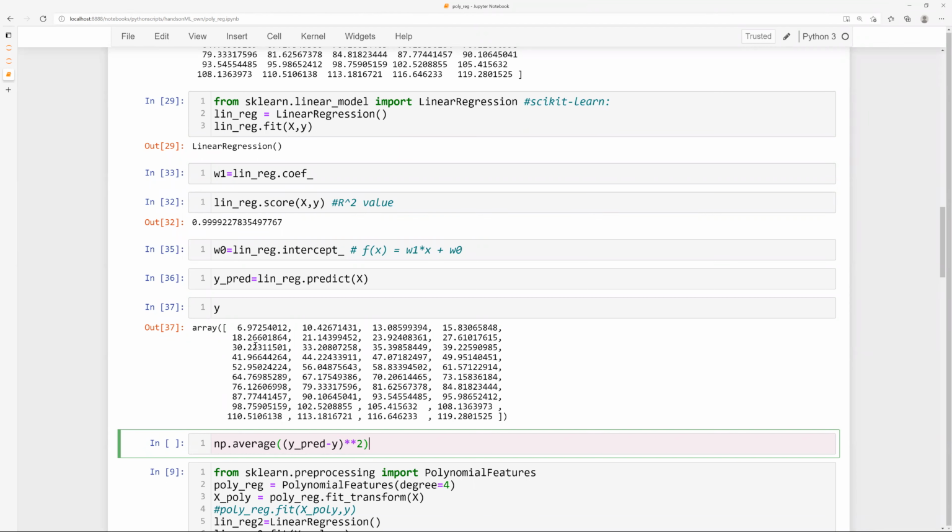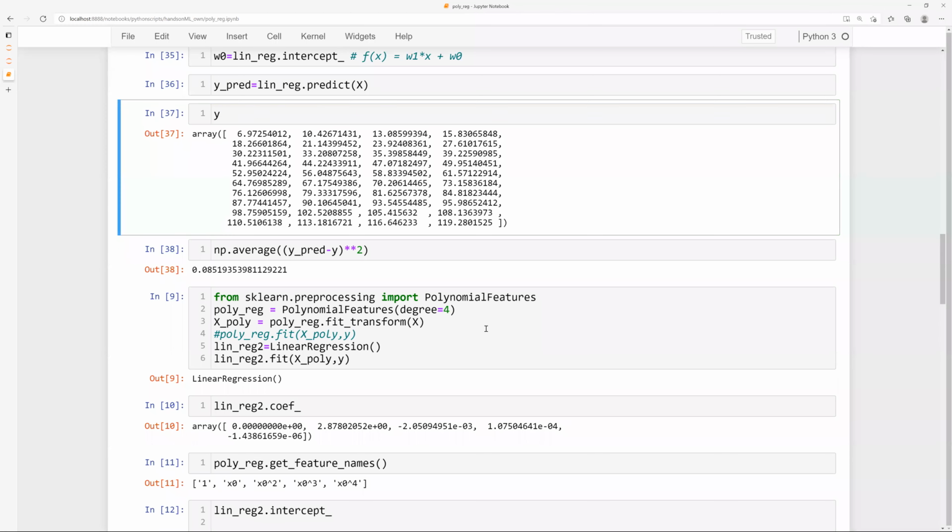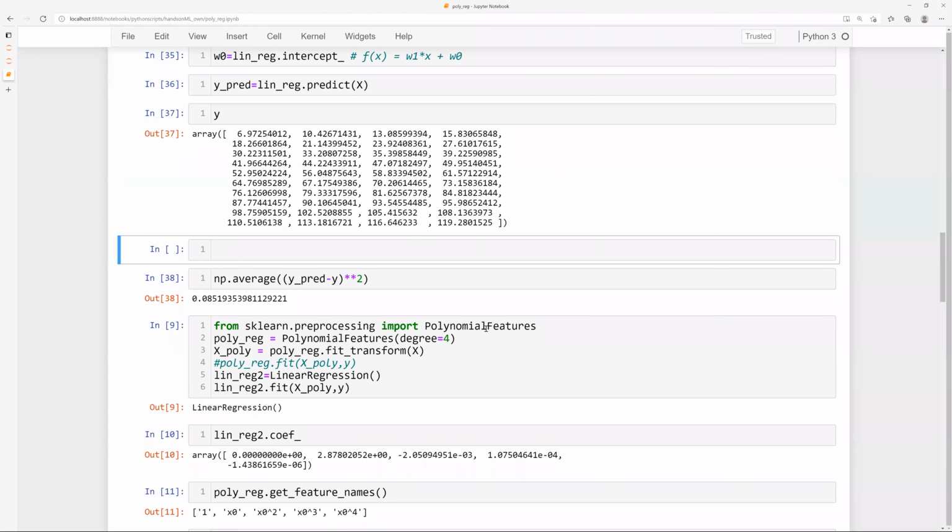Let us do that. So these are the values of y predict minus y. You have 40 values now, where all of these two have been subtracted from each other. Then it is doing element by element squaring, and then it takes the average of all those values. That is how we define mean square error.